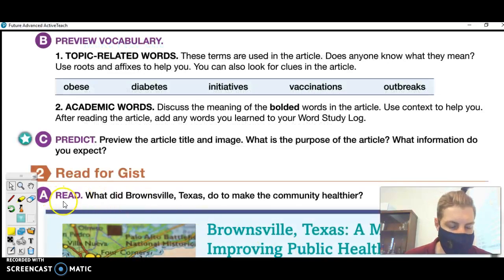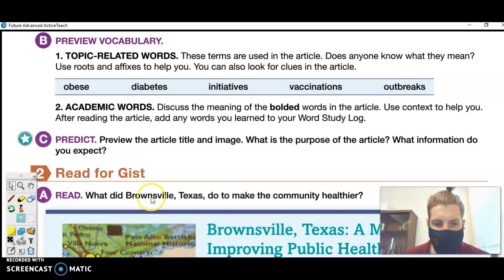Now we're going to use this guiding question. What did Brownsville, Texas do to make the community healthier? And in the article, it's going to give you a list of several different things, several different initiatives that Brownsville, Texas did to make the community healthier.